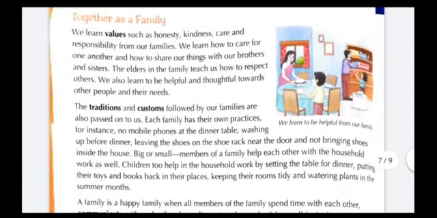We learn values such as honesty, kindness, care and responsibility from our families. We learn how to care for one another and how to share our things with our brothers and sisters. The elders in the family teach us how to respect others. We also learn to be helpful and thoughtful towards other people and their needs.